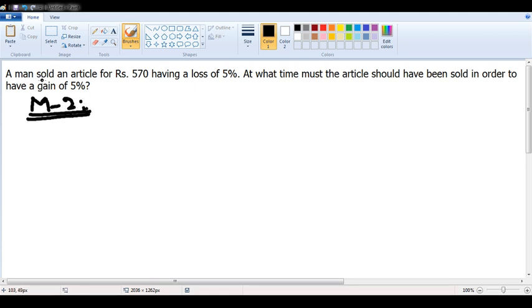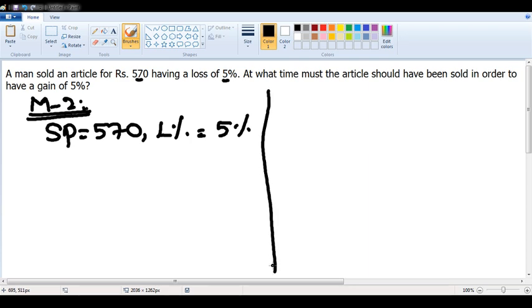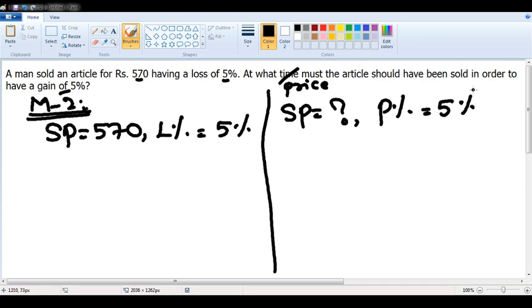A man sold an article for 570 rupees having a loss of 5%. Selling price is 570. Loss percentage is 5%. This is the first statement. At what price must the article be sold in order to have a gain of 5%? Selling price is question mark. Profit percentage is 5%.